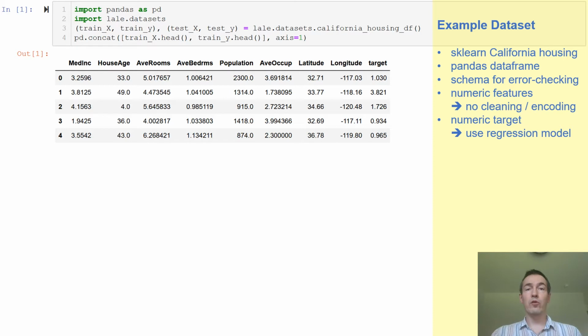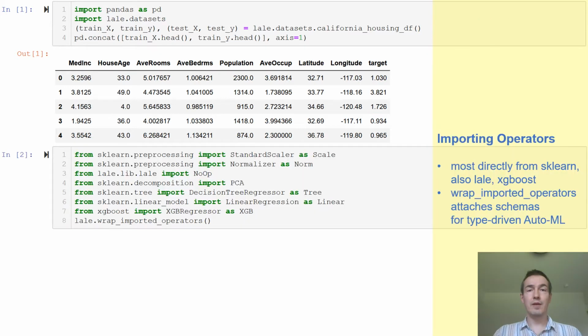When we look at the first few lines of this dataset in a notebook, we can see that all the feature columns are numeric, and that the target column, shown at the right, is also numeric, which means that we are going to need a regression model to make predictions.